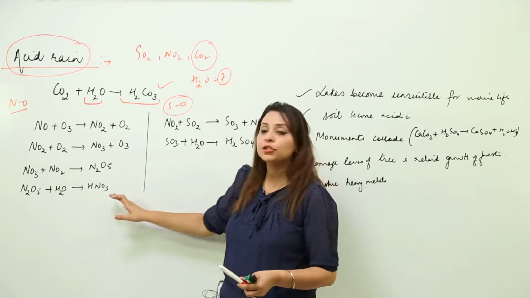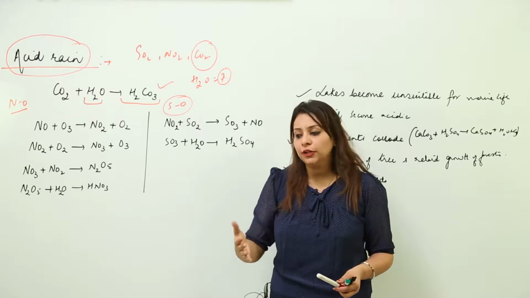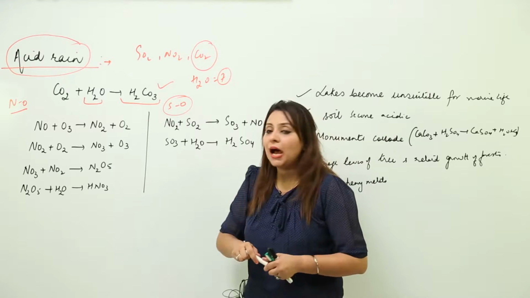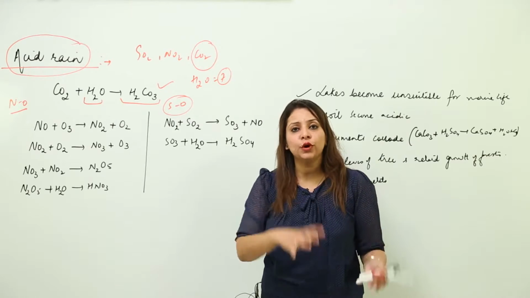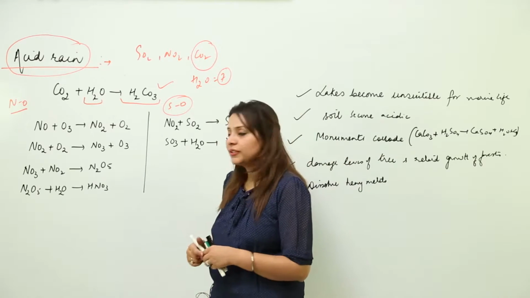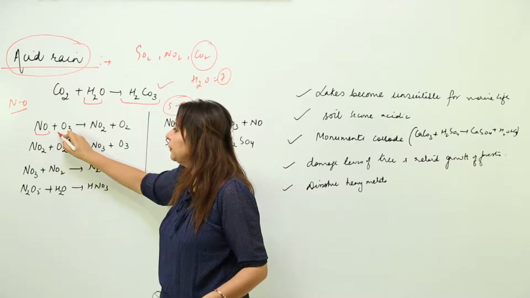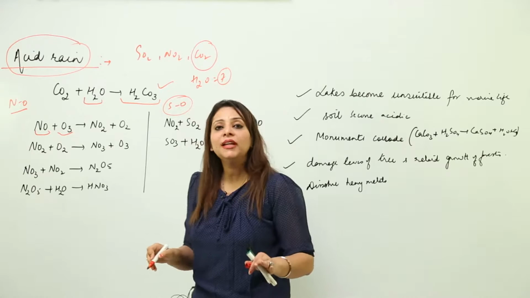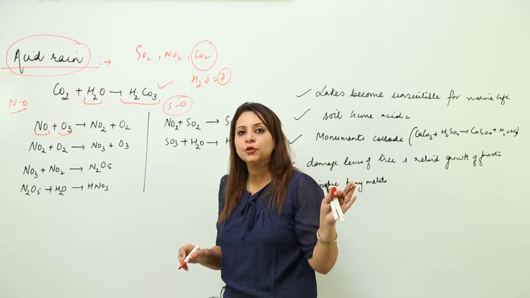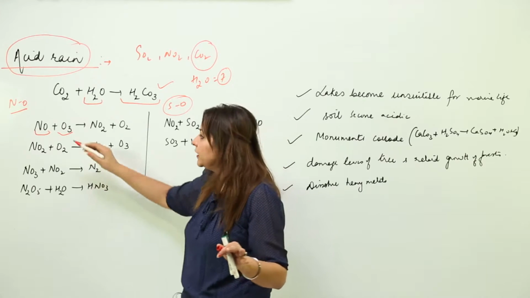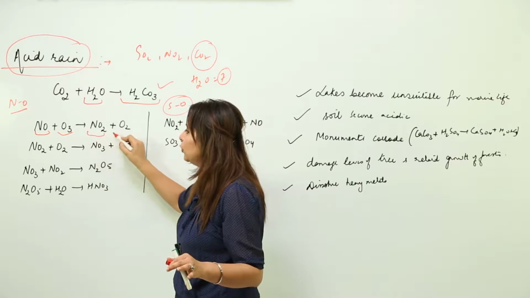We know that nitrogen oxides are liberated due to automobile exhaust, as we discussed in air pollution. So how does it convert water into acidic water? The nitrogen oxide first combines with ozone, because of the photo-oxidation reactions occurring in nature due to these gases, forming NO2 and O2.